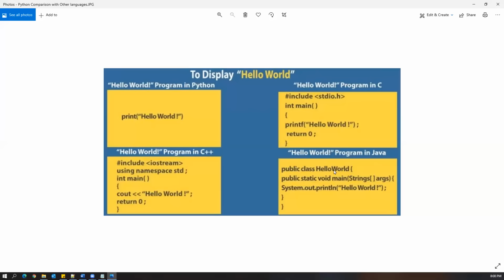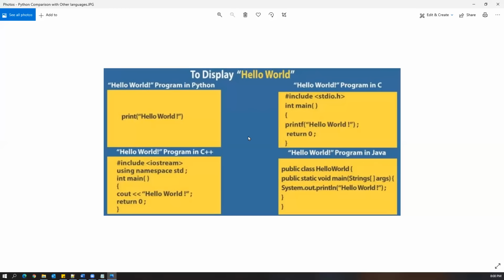And if I start with Java, again, we have to understand what is public, class, right? Public, static, void, all these things we need to understand. But if you come to Python, it is a very simple language, and with a single statement, we can print some output. So this example shows how Python is much easier than other languages.